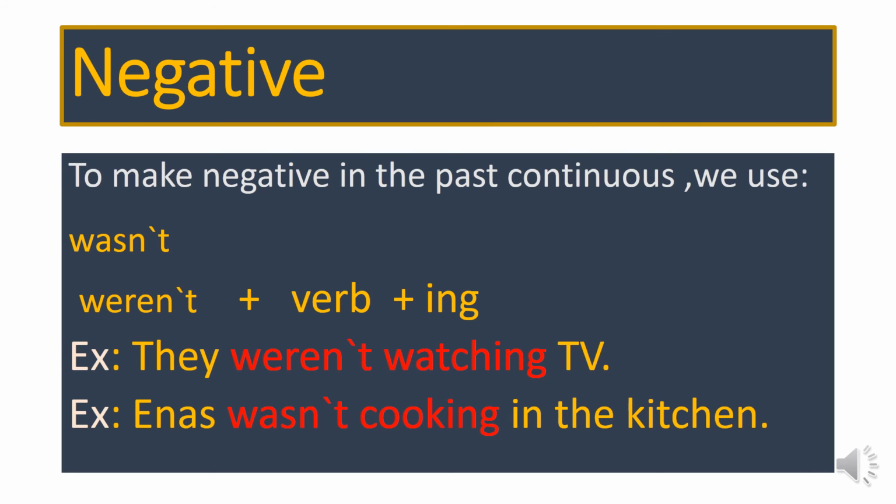Negative. To make negative in the past continuous, we use wasn't or weren't plus verb ing. They weren't watching TV. Ines wasn't cooking in the kitchen.